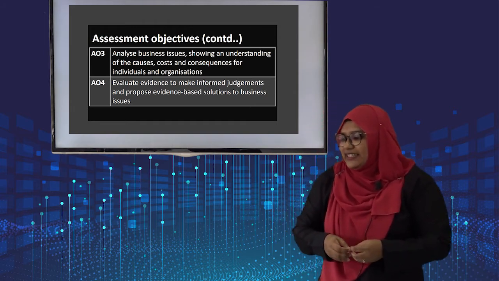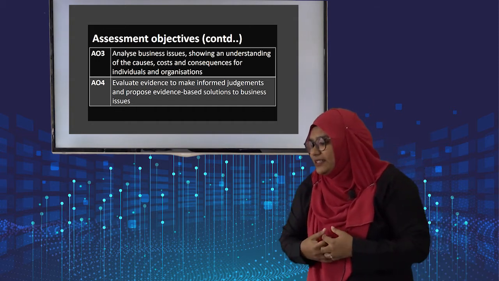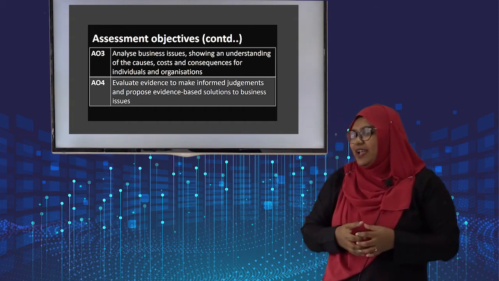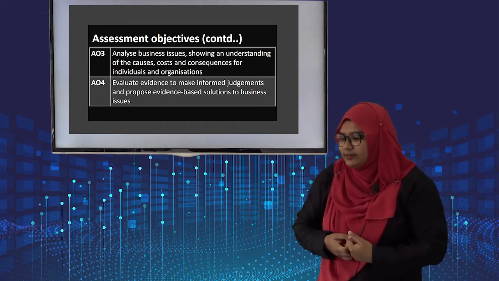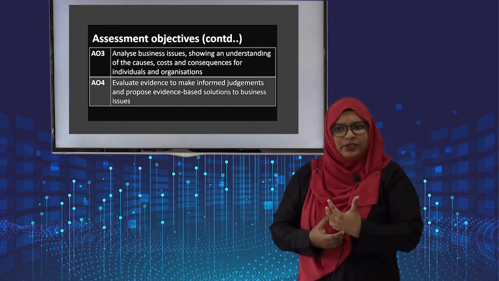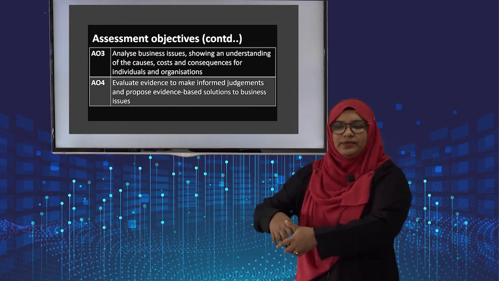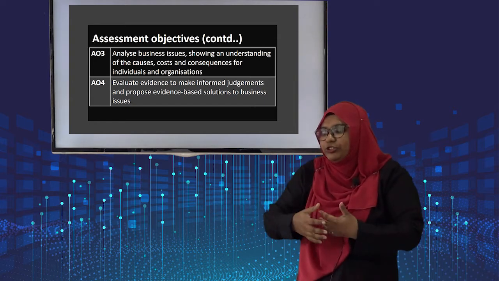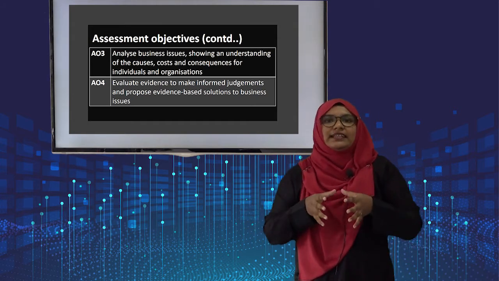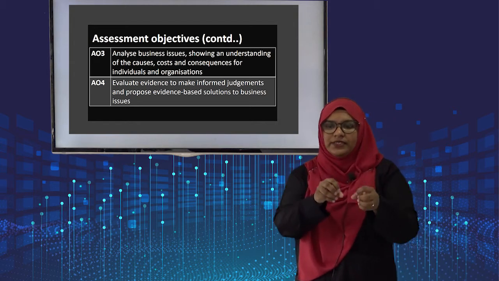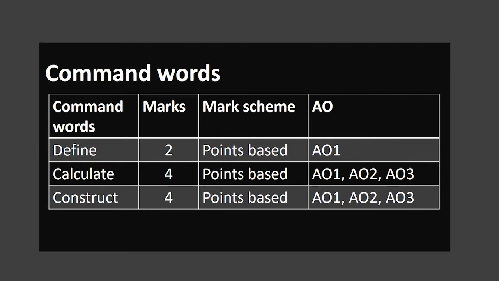Assessment objective 4 is related to evaluate. You have to evaluate evidence to make informed judgments and propose evidence-based solutions to business issues. So related to profit, if a question comes, you can say profit is not the most important element in business to be successful in future. That's how you develop the evaluation points. As we move on with the lesson, I'm going to discuss in detail how a concept can apply to these skills. It's going to be easy, so don't worry.